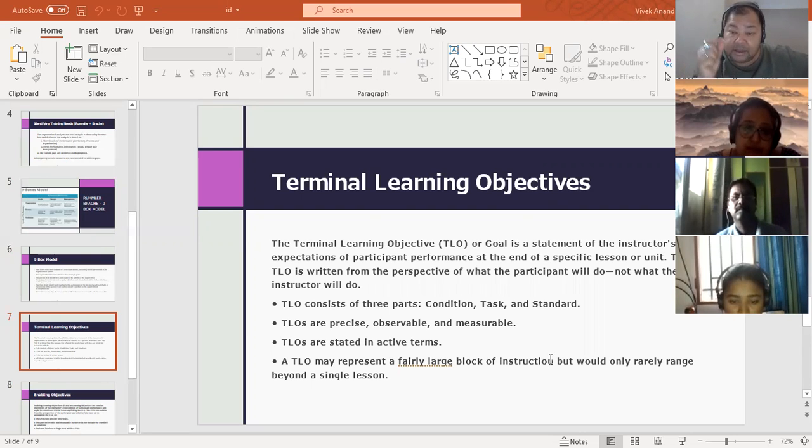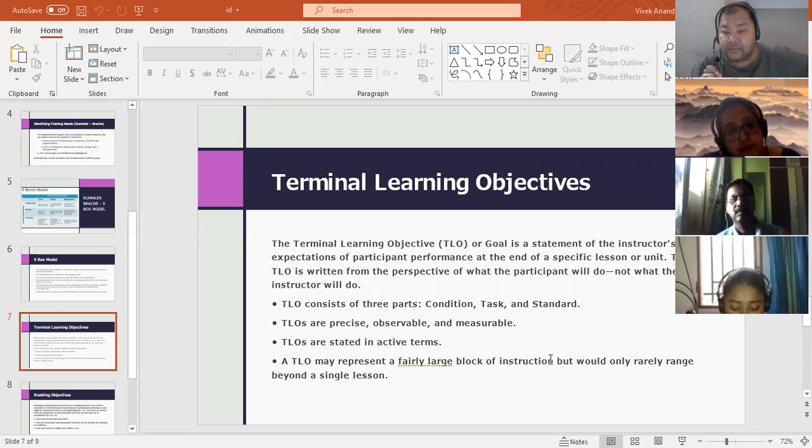Sales will improve by this percentage, or customer satisfaction will increase by this number, or the number of customers will improve. Whatever it is, you need to have a clear, measurable, observable, and precise outcome. And this outcome will help you design a training program.